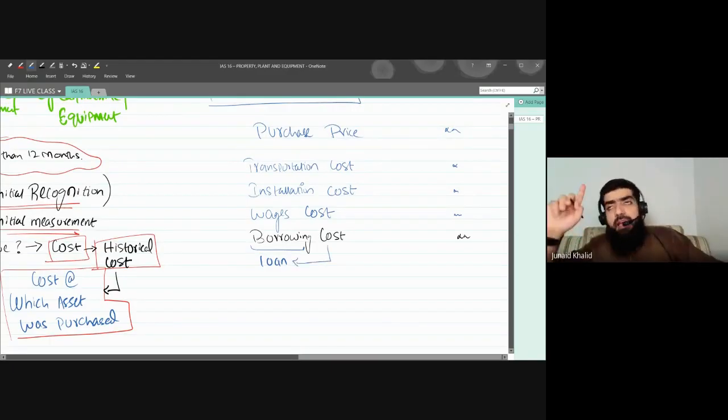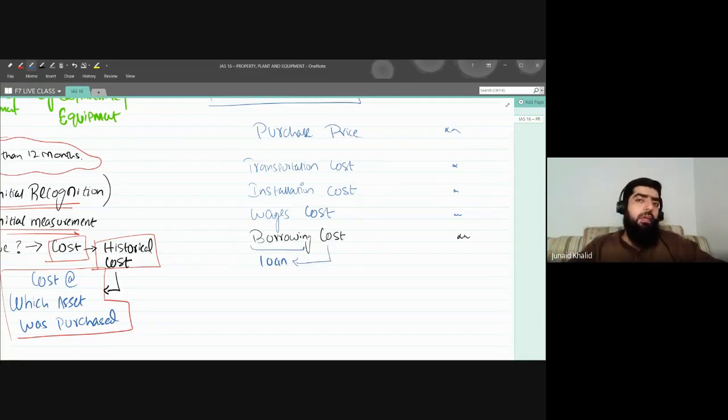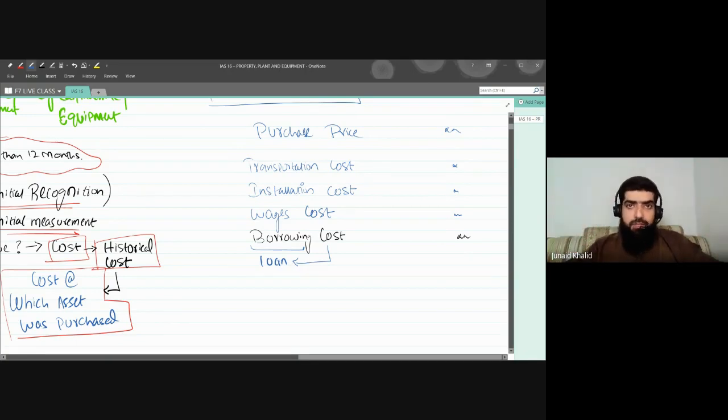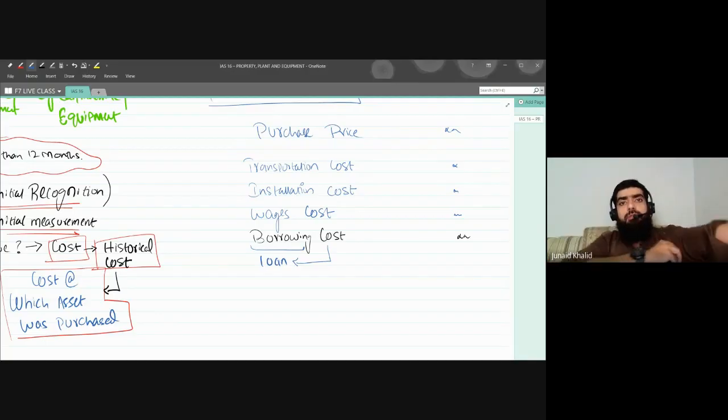Always remember, every benefit will cost you. If you're taking a benefit from the employees, the salaries will be the cost. You have taken a benefit of the property, rent will be the cost. You have taken the benefit of electricity, utility bills will be the cost. And you have taken the benefit of the loan, so there will be a cost. Can you guys participate?